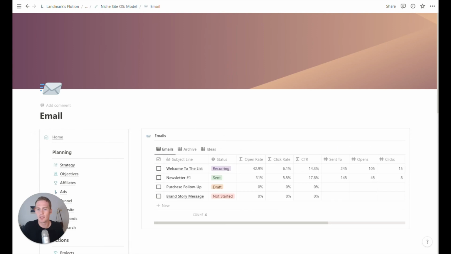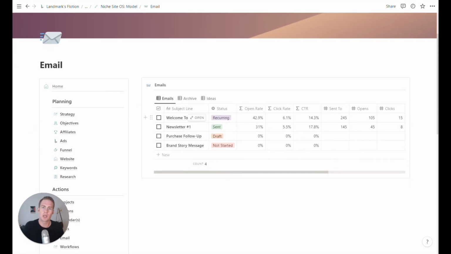So email, we have a section to just keep track of our email efforts. If you are growing your mailing list and you want to plan some emails, you can have single sends to the full list, like a newsletter, and you can also have some recurring automated emails listed here.